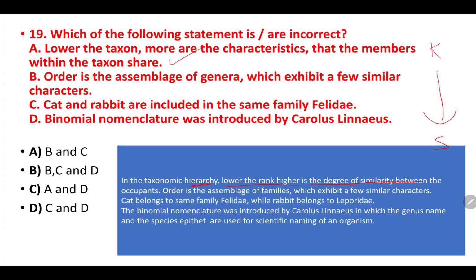Next, order is the assemblage of genera, they have given. No, order is the assemblage of what? Families which exhibit few similar characters. So this is again false.